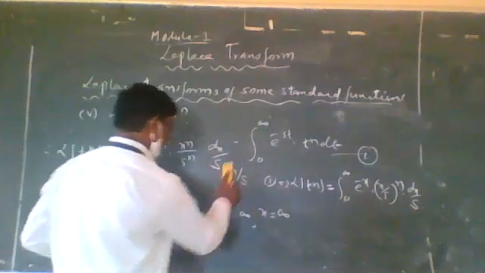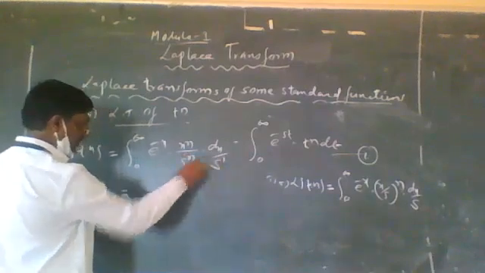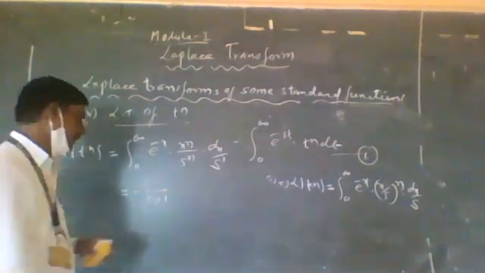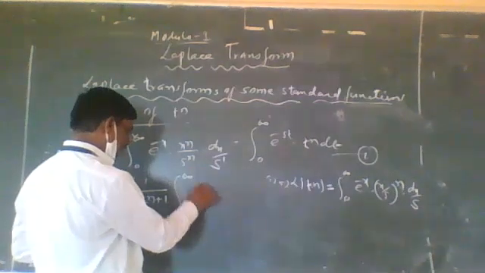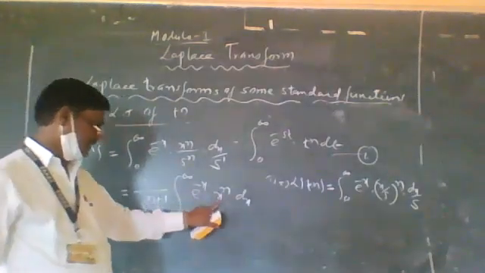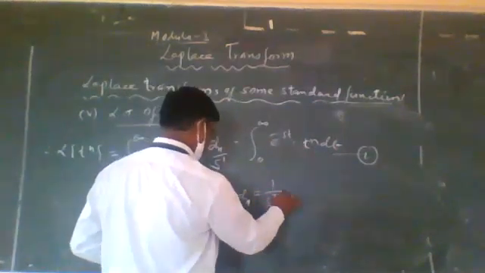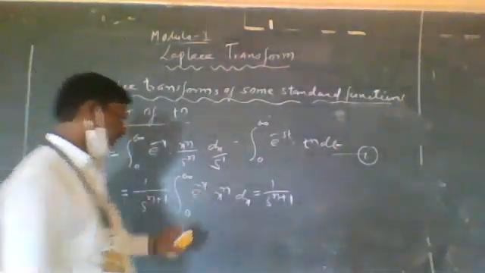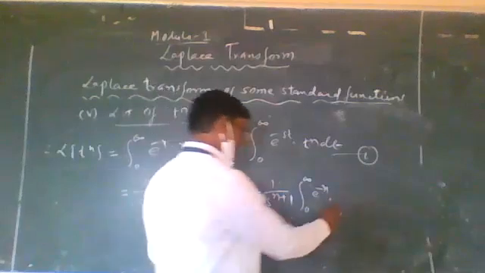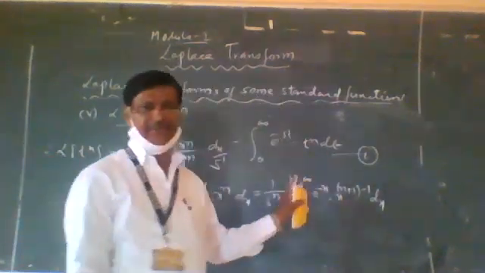Then s raised to n times s raised to 1 becomes s raised to n plus 1. You can take it outside: 1 divided by s raised to n plus 1 into the integral from 0 to infinity of e raised to minus x into x raised to n, which can be written as x raised to n plus 1 minus 1, into dx. Now this is the definition of a gamma function.